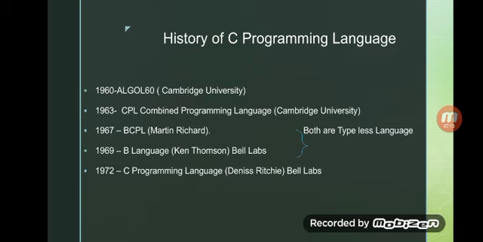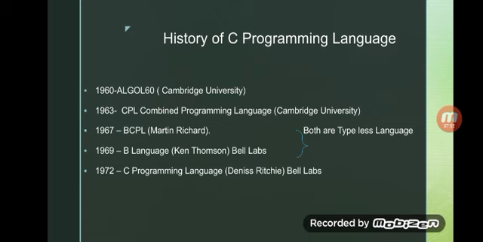In the very first, in 1960, ALGOL 60, meaning Algorithmic Language 60, was invented. It was produced by Cambridge University, and in 1963 CPL, the Combined Programming Language, was introduced by Cambridge University too. These are the very introductory programming languages.